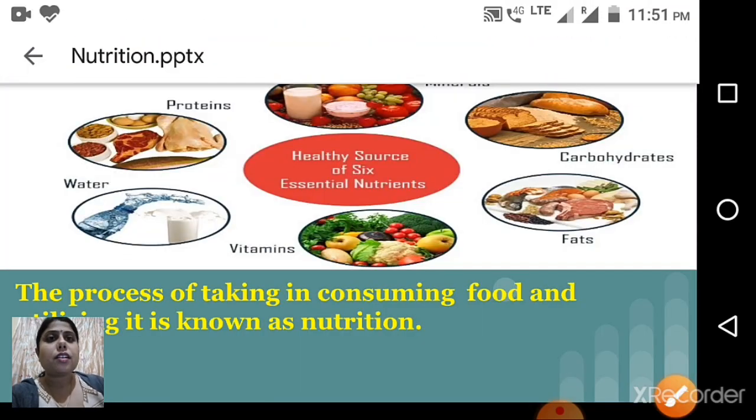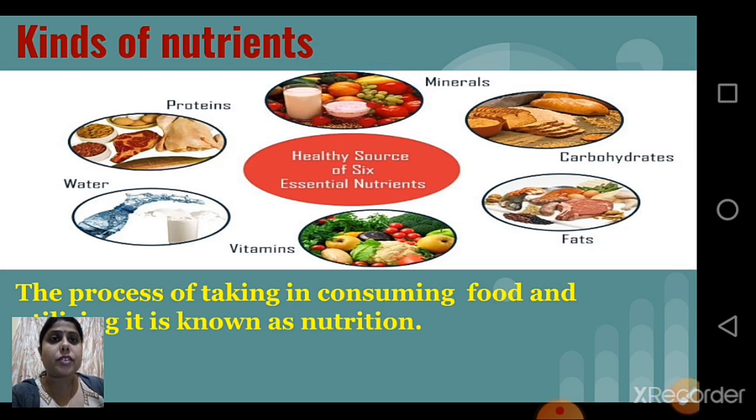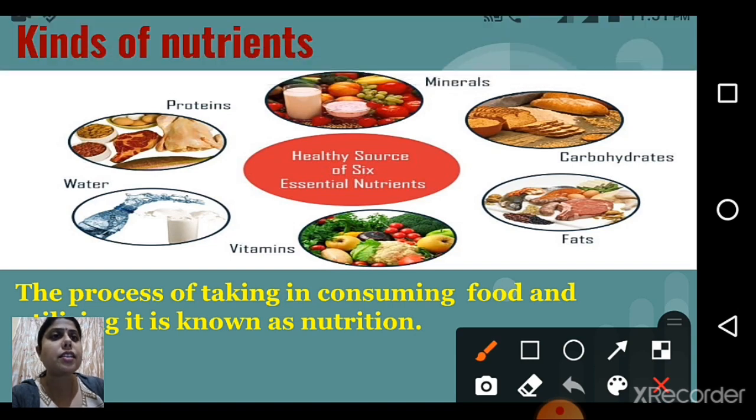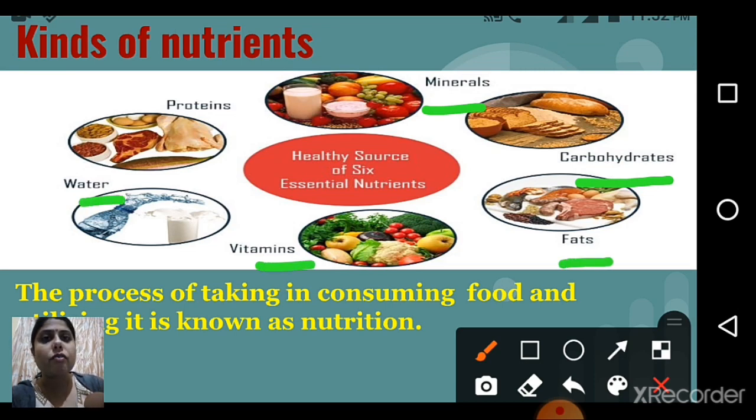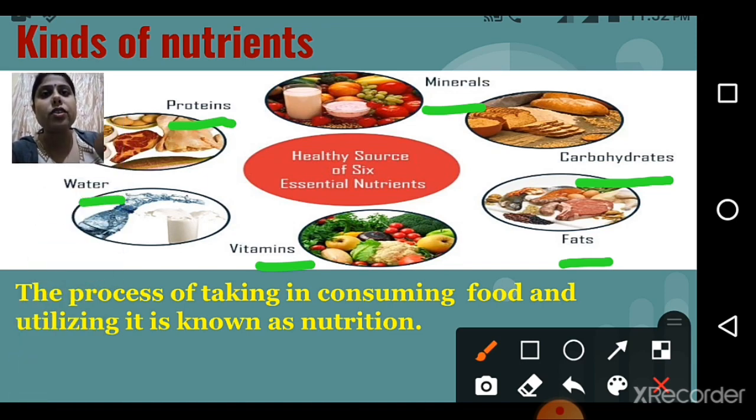So then what is nutrition? Actually, there are six types of nutrients. Which nutrients are there? First is minerals, you can see here. Then carbohydrates, fats, vitamins, water, and proteins. So these all are six kinds of nutrients, and these nutrients give us proper nutrition. When we include all these nutrients in our food, automatically we get nutrition. So what is the definition of nutrition?